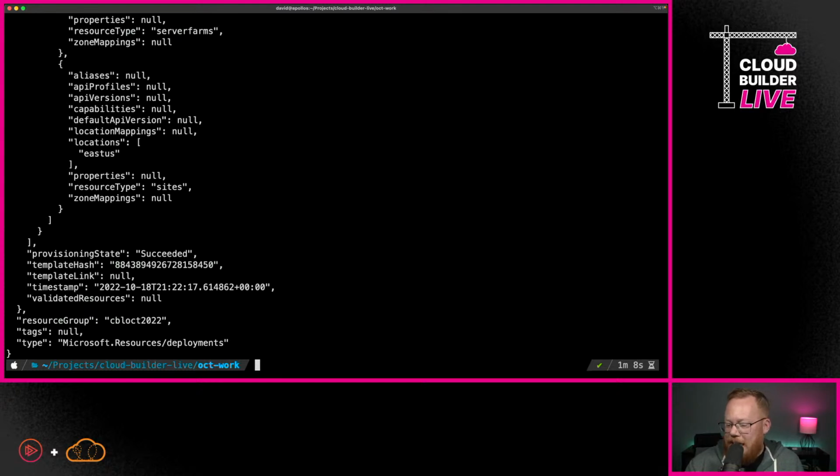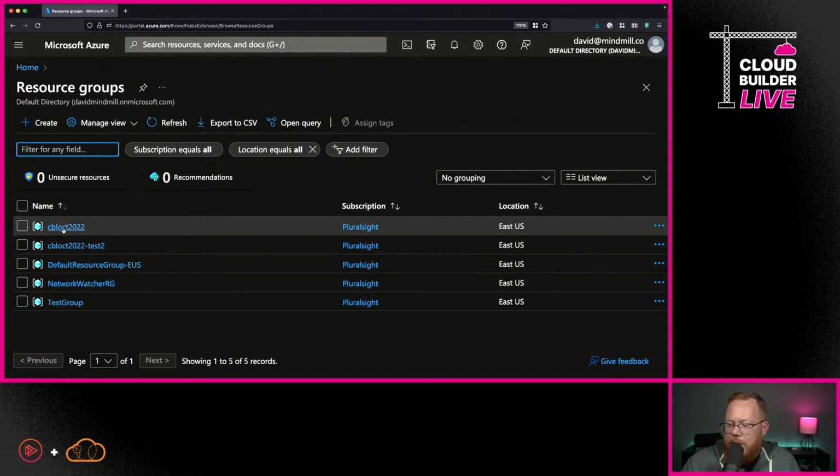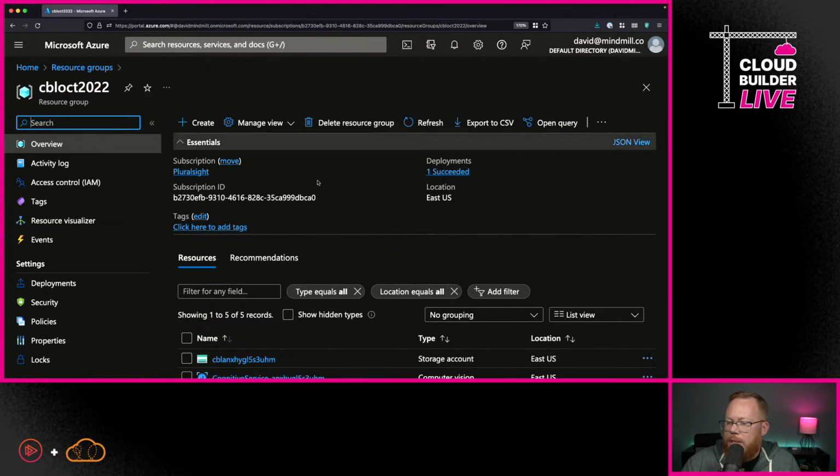So let me go ahead and I'm going to bring back up the browser. And what we want to do here, if I want to go, for example, and take a look, well, let's just go into resource groups, and you'll see here that we have the resource group that we just created.